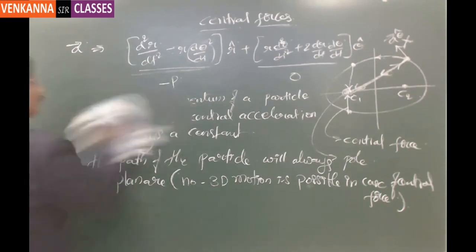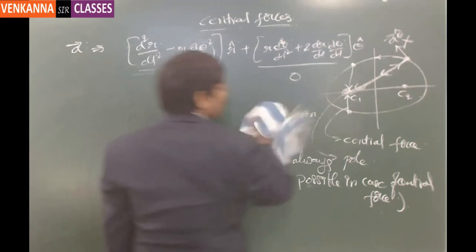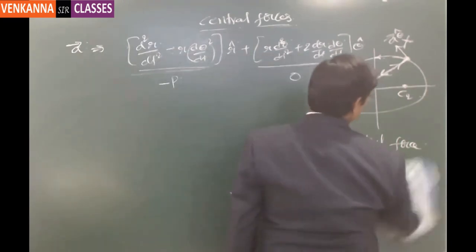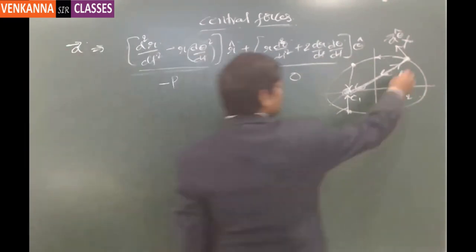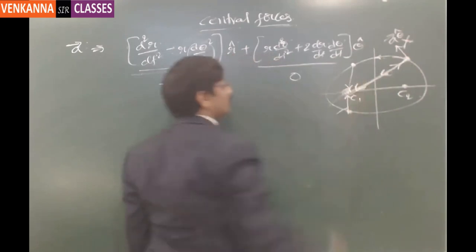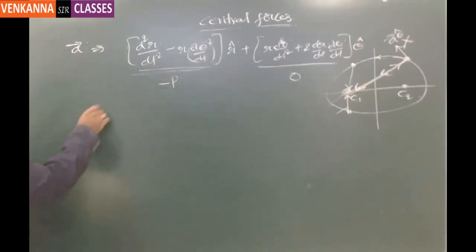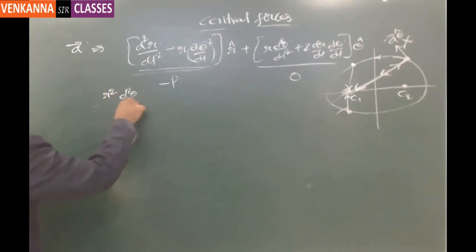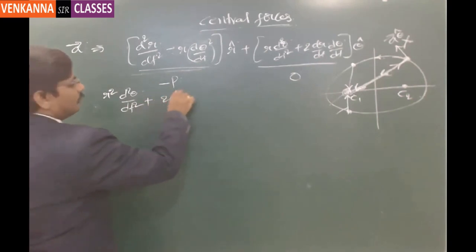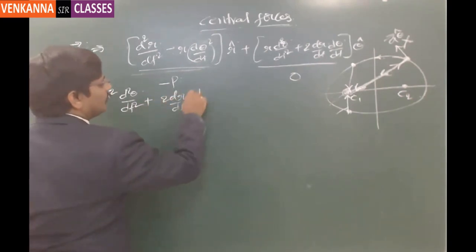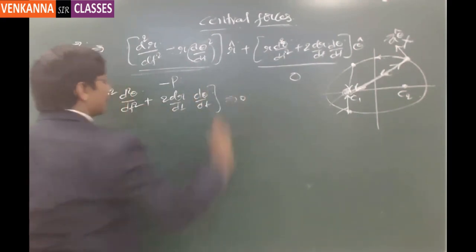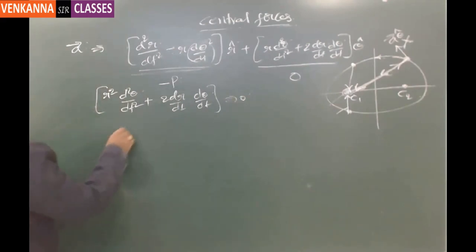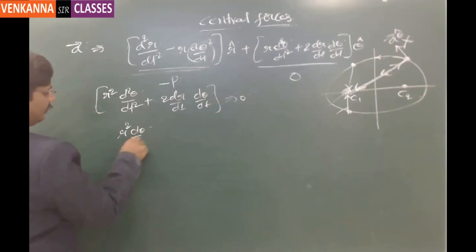Now see this. Based on this understanding, the transverse component of acceleration is going to be 0. Hence, there is only one radial acceleration, directed towards the pole where the sun is located. So from this relation, r square d square theta by dt square plus 2 times dr by dt into d theta by dt, this value being 0, can be expressed as r square d theta by dt.